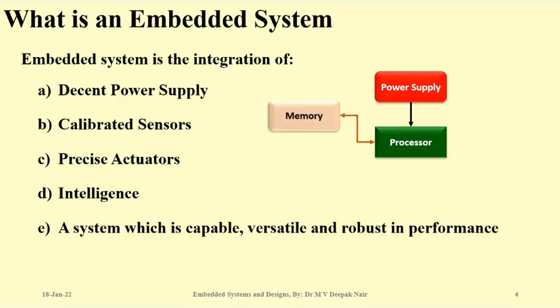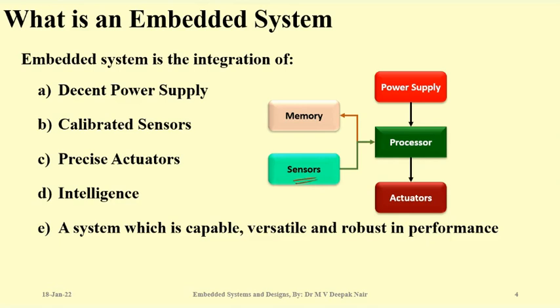So third part, you should have decent memory to write a program and keep the variables in that memory. So you have to have enough space in the memory to write a decent program. Okay. So memory is one very important aspect. Then you have to have decent sensors, well calibrated sensors in your embedded system. Then actuators, like I said, the motors and all. Then of course, intelligent communication systems, where you can communicate with the external world, be it wirelessly or wired.